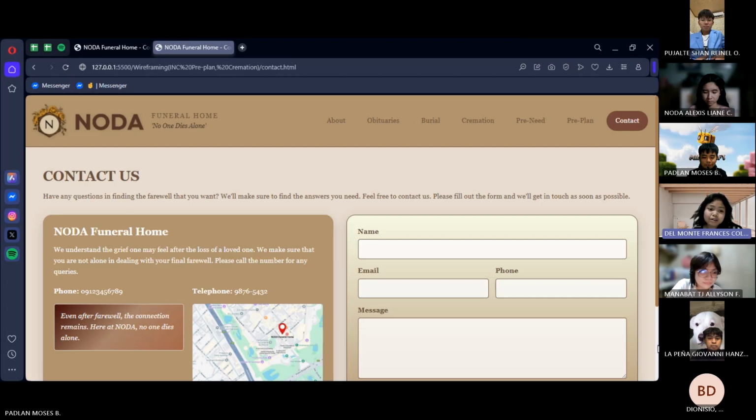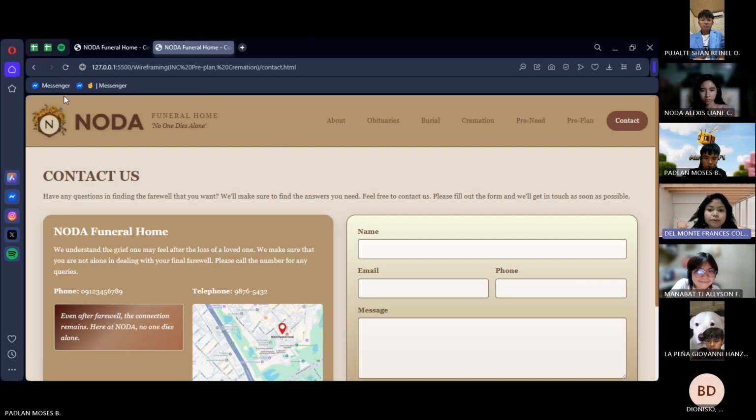Whether it be obituaries, burial, cremation, pre-need, or pre-plan, we maintain uniformity in design and behavior as well as our color palette. Simplicity also reduces the cognitive load in order to avoid clutter. Now, user control and freedom we showcase here by allowing you to input your own personal information without any need for us to interfere.